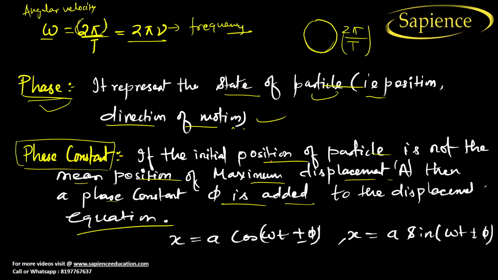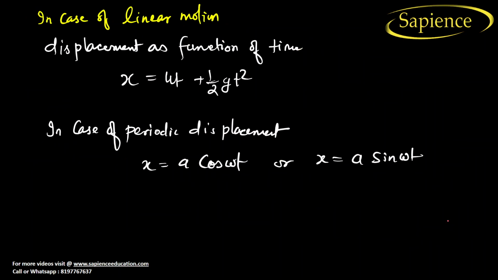So it is the initial position of the particle, which is not the mean position or the maximum displacement A. Then the phase constant phi is added to the displacement equation. So here x is equal to A cos omega t plus phi, where phi is a phase constant, or x can be written as A sin omega t plus or minus phi. Okay, I hope you have understood now.